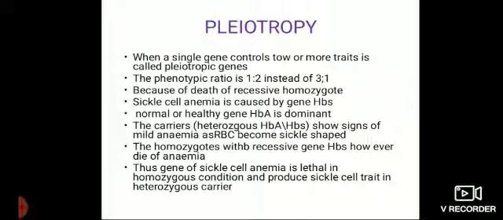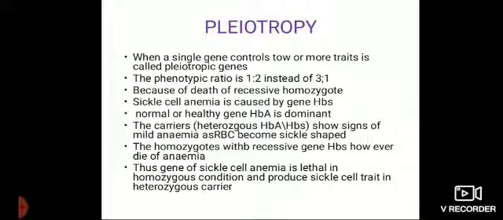Now an example of this pleiotropism is phenylketonuria. Phenylketonuria is a disease of the brain. The person cannot concentrate. Phenylalanine is an amino acid. When it is formed in excess quantity in the body, it has many bad effects in the body. In the syllabus, you are going to study pleiotropism by the disease called sickle cell anemia.